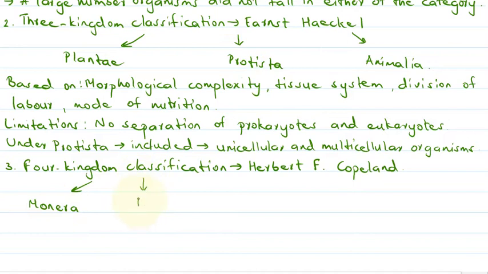It also had Protista, like the earlier way of classification. Plantae was also there, and Animalia was also there. So Monera included all the prokaryotic organisms. Protista had primitive eukaryotic plants. Plantae had eukaryotic plants, and Animalia had eukaryotic animals.